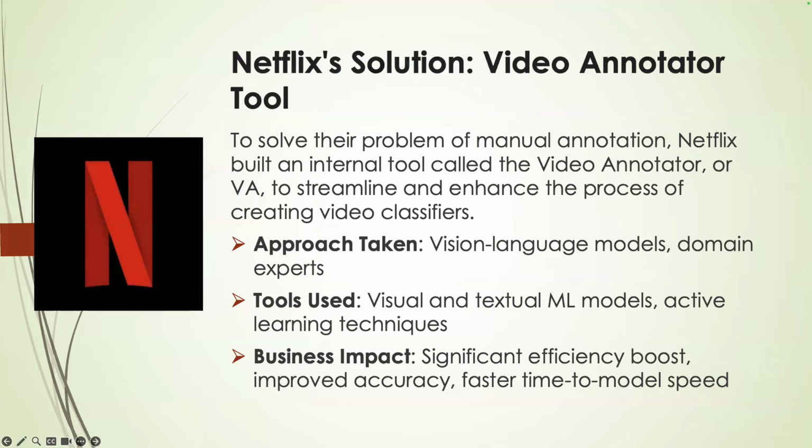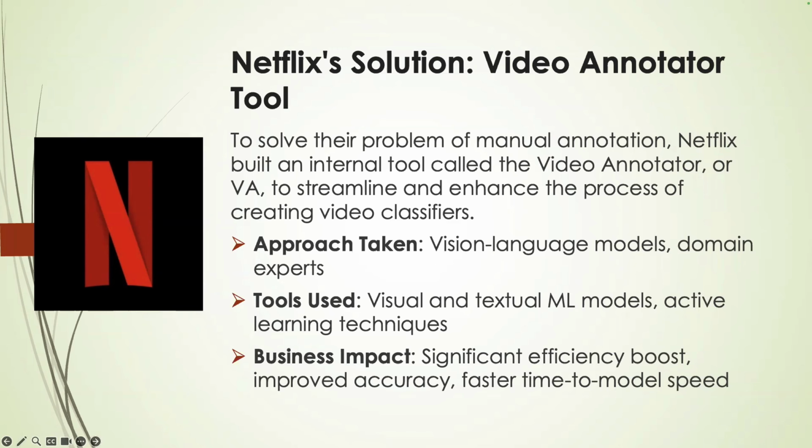To solve the problem, Netflix created an internal tool called the Video Annotator, or VA. It's a smart platform that brings together three powerful ideas. First, it uses visual language models, which are AI models trained to understand both images and text. Second, it uses active learning, which is a method where the AI helps identify which clips need human labeling the most, which makes the annotation process much more efficient. Third, it keeps humans in the loop,